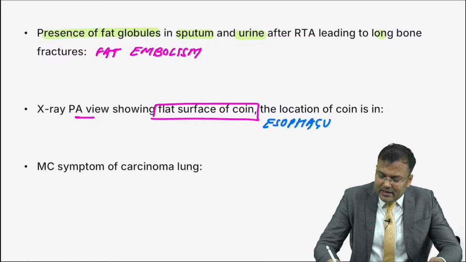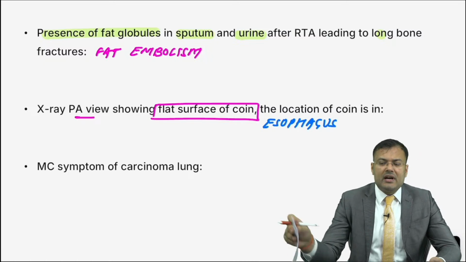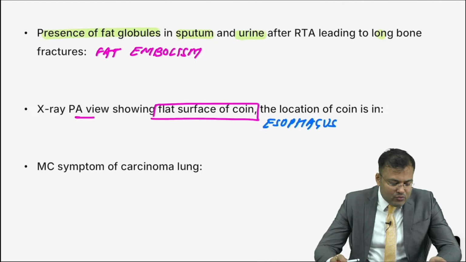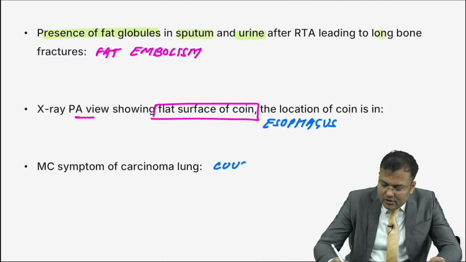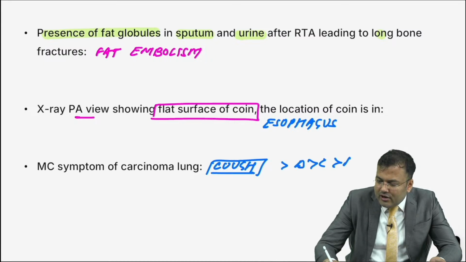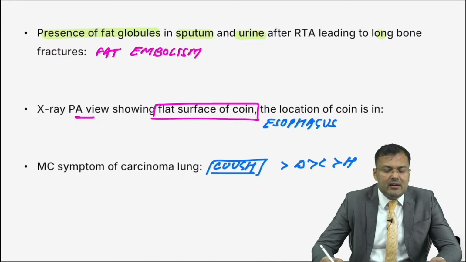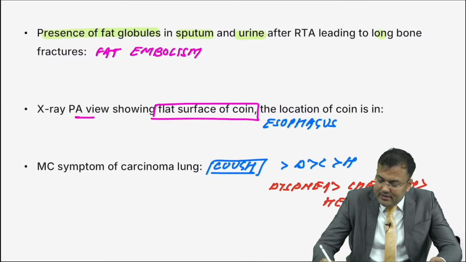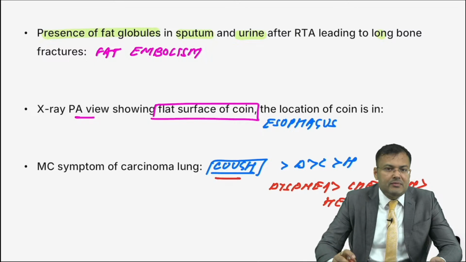Next question, guys. What is the most common symptom of carcinoma lung? Yes, Kanhu Charandas, it is cough. How to remember? Cough followed by DCH: D means dyspnea, C means chest pain, H means hemoptysis. So the most common symptom is cough, followed by dyspnea, chest pain, and hemoptysis.